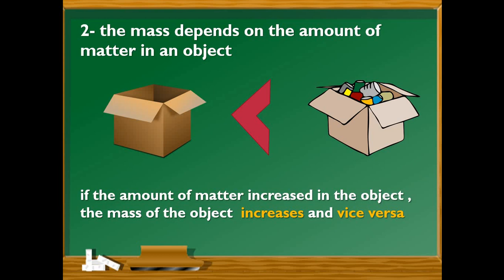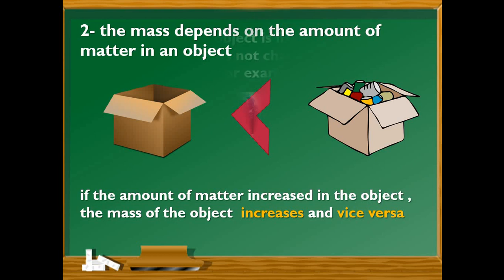So if the amount of matter increases in the object, the mass of this object increases, and vice versa. If I asked you about your mass and you said my mass equals 60 kilograms, if you eat or drink anything, your mass will increase. Why? Because you increased the amount of matter in your body.